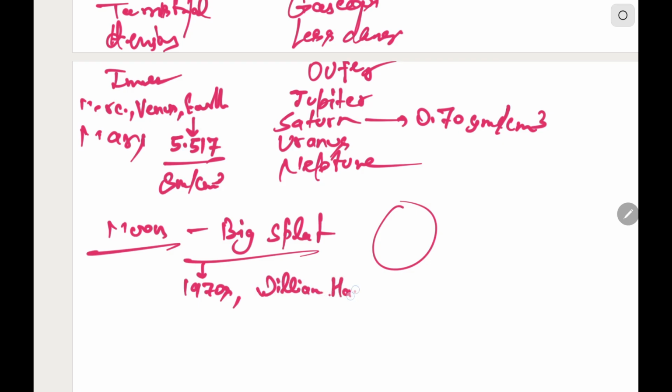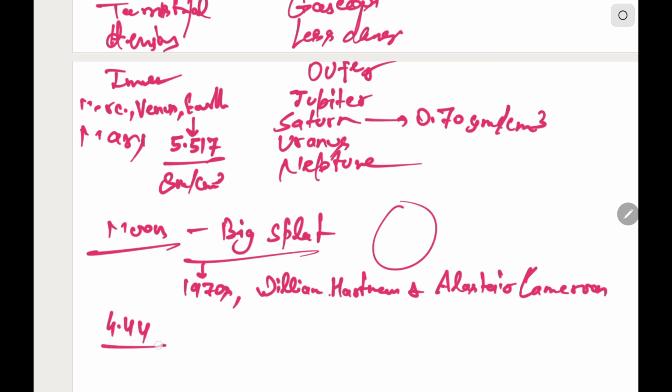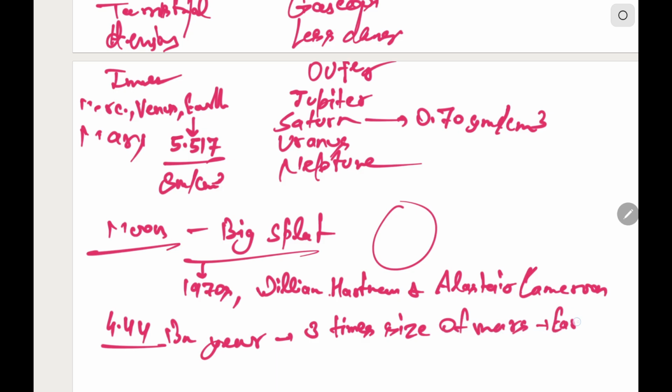It states that around 4.44 billion years ago, a celestial body around 3 times the size of Mars collided with Earth, and the Earth blasted into various parts.